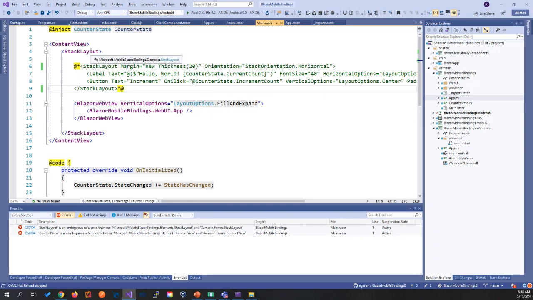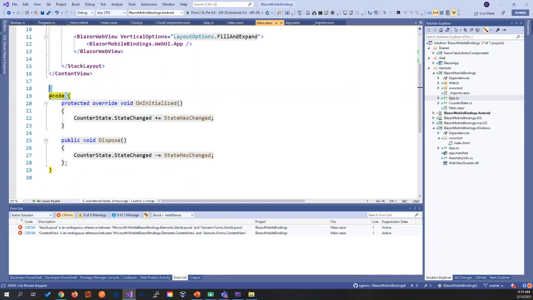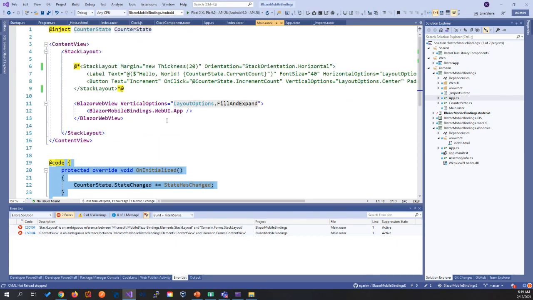So every element that Xamarin Forms, which is going to be the future Maui, has is being converted to this mobile Blazor binding. So it's really nice that you will be able to use the same web design patterns, the same UI that you use in Blazor, here. And then you will have your app code, and you can do exactly the same as you do on Blazor.